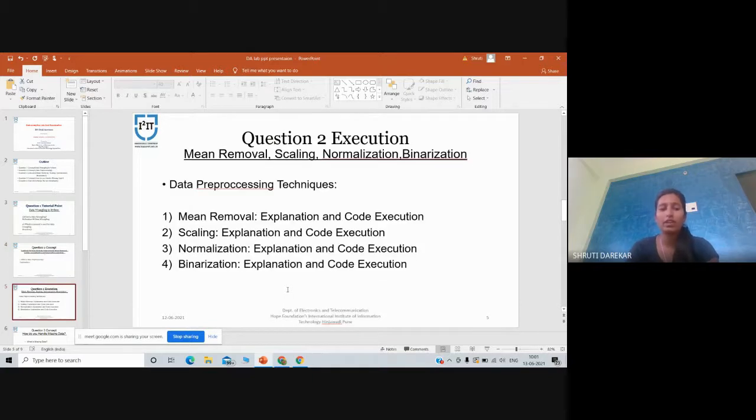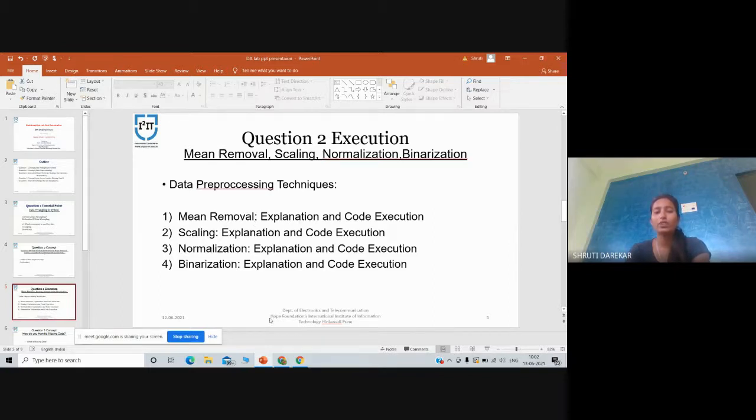Data can be preprocessed using several techniques like mean removal, scaling of data, data normalization, and binarization of data. The first technique is mean removal of data. Mean removal involves removing the mean from each feature so that it is centered on zero. Mean removal helps in removing any bias from the features.